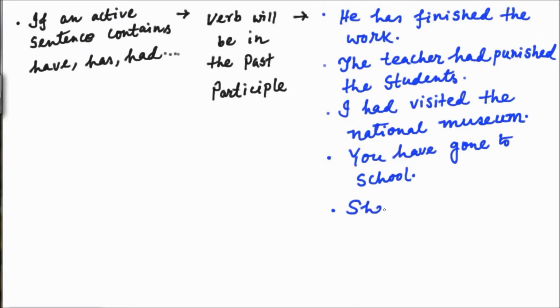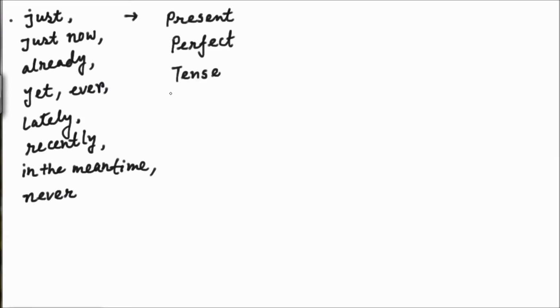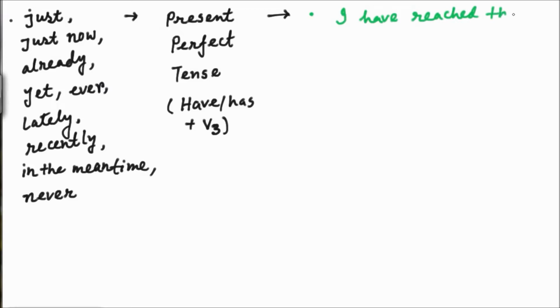That means the structure is present perfect tense. He has sung a song. They had played football. Here we see that if a sentence contains just now, already, yet, ever, lately, recently, in the meantime, never, the tense will be present perfect tense, that means have or has, and the verb will turn into past participle, that is verb B3.